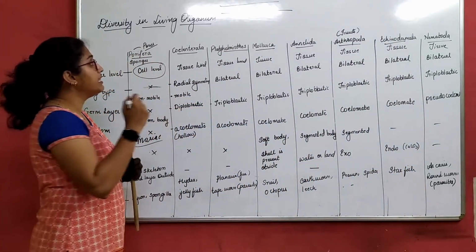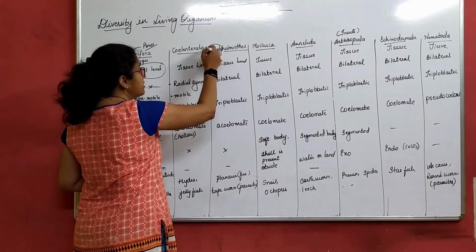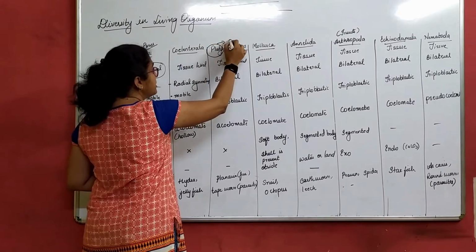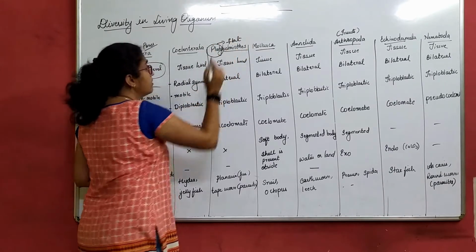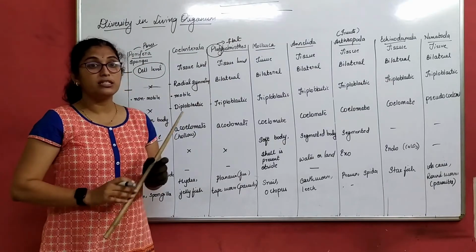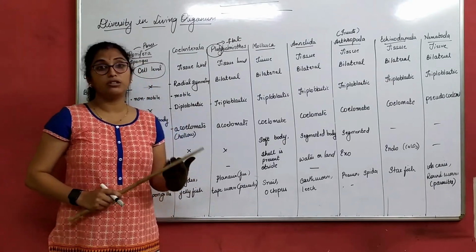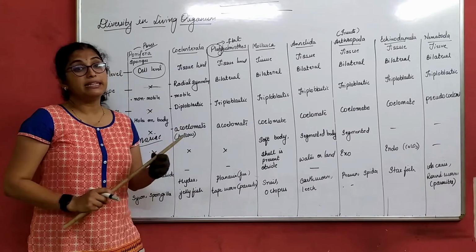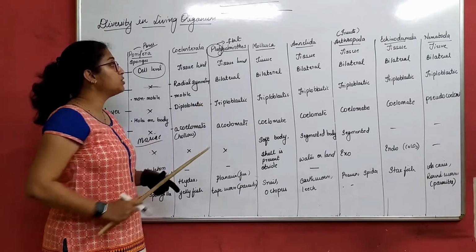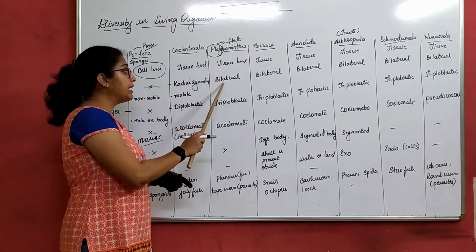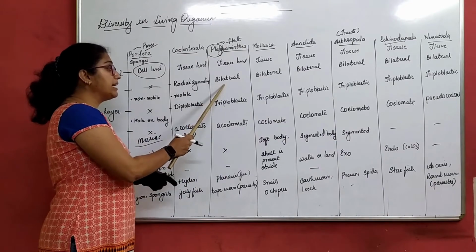Okay, we'll move to the next one, Platyhelminthes. The word tells us that platy is nothing but flat. So, the name suggests that since it is flat in nature, it is called Platyhelminthes. It is tissue level organization, and the body type is bilateral symmetry.